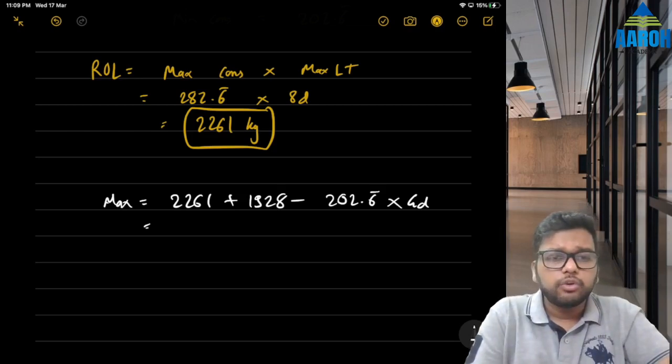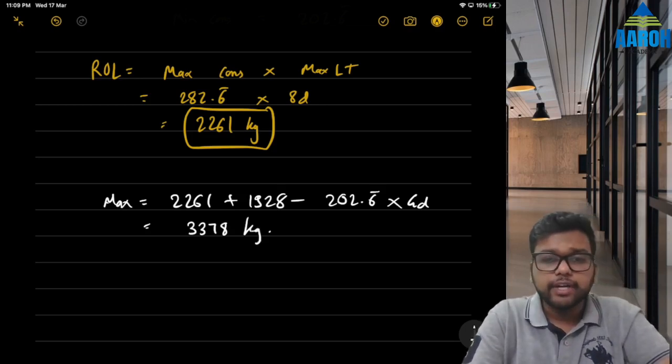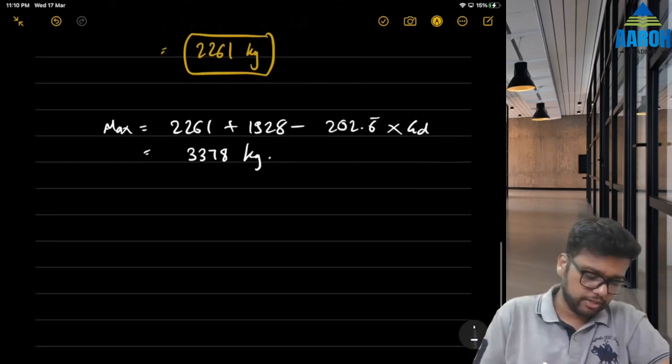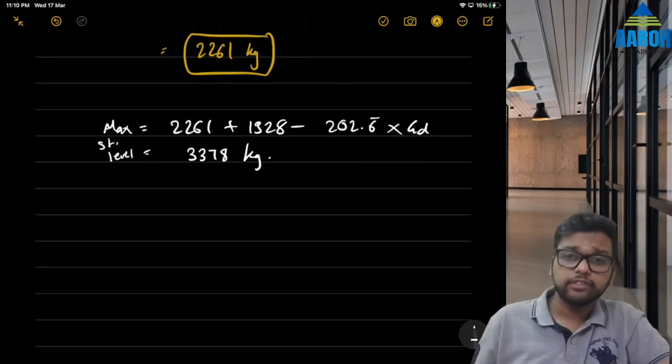What will it be? 2261 plus 1928 minus 202.666 into 4, 3378. That should be your answer. Let me just verify once again. Correct, 3378 kg is the maximum stock level. This answer is going to differ from their answer slightly. That is okay.